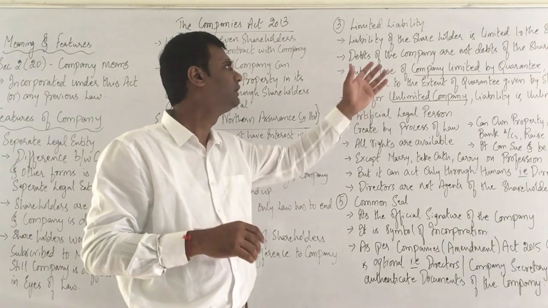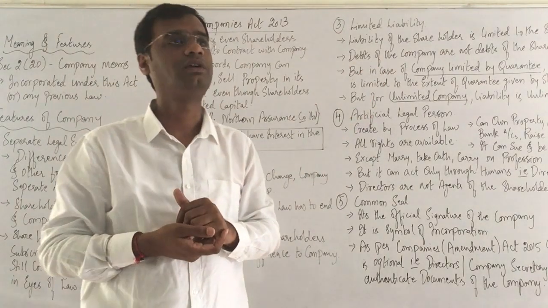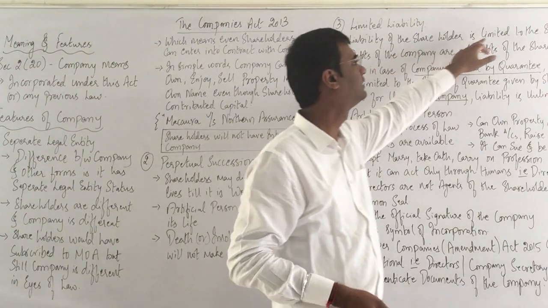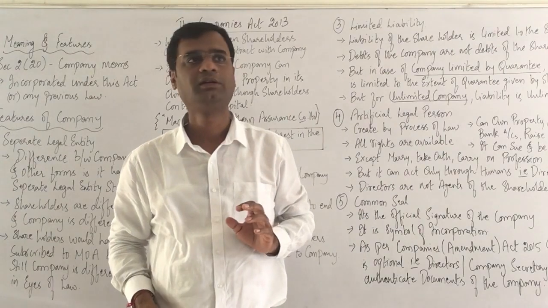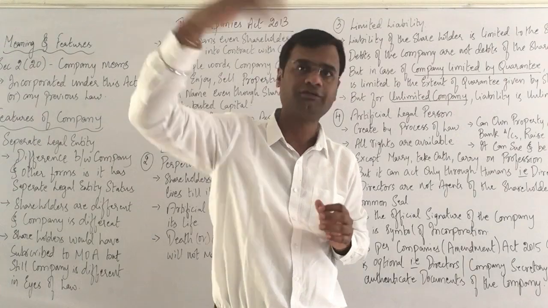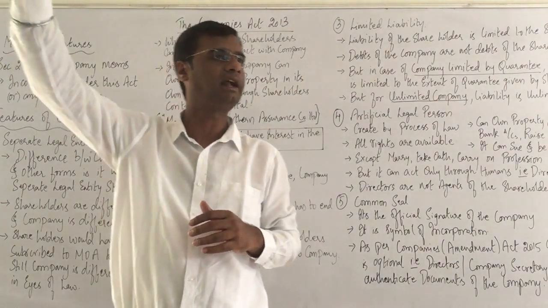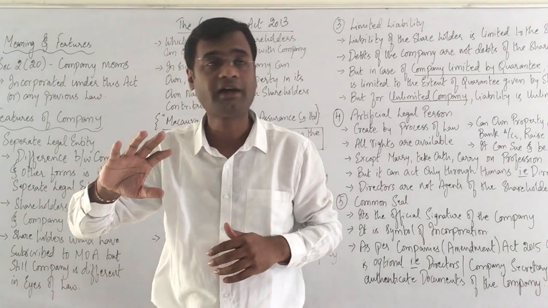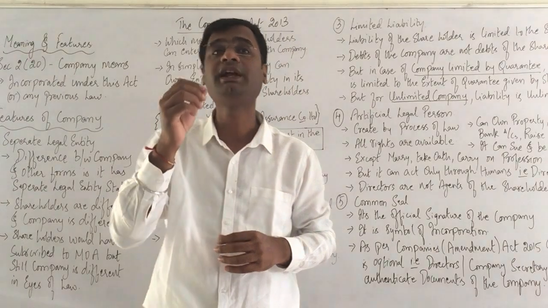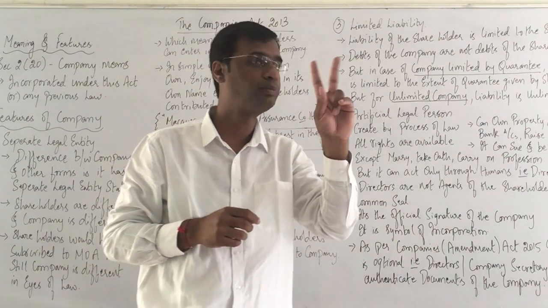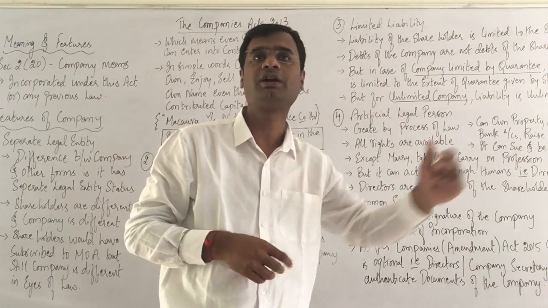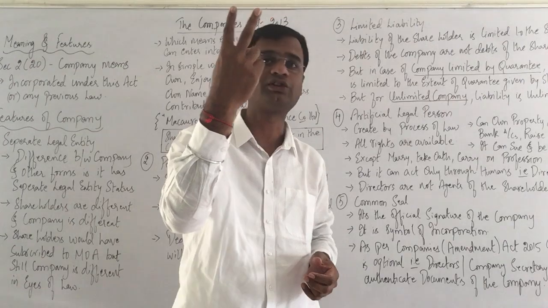In comparison with that, if it is a company, which talks about limited liability, the liability of the shareholder is limited to the share capital. Meaning, maximum what the company can ask the shareholder to settle the liability. First, the company only has to sell assets and settle the liability. By chance it does not have sufficient assets, and let's say the company has called up only 8 rupees of share capital. The balance 2 rupees was there as final call.